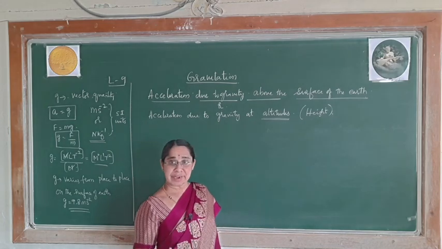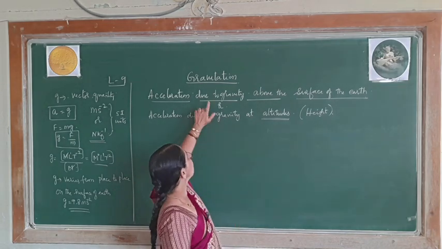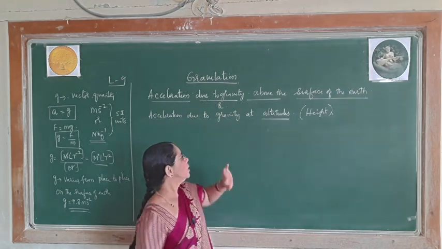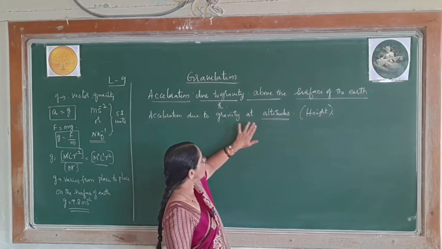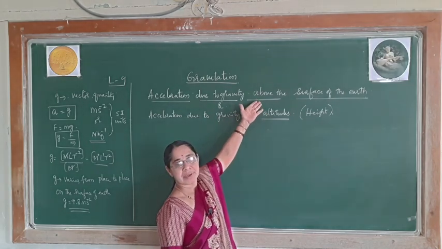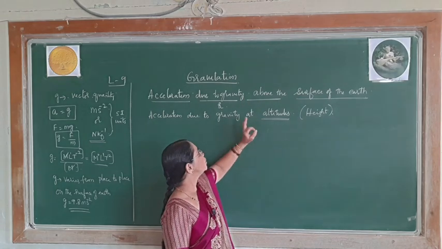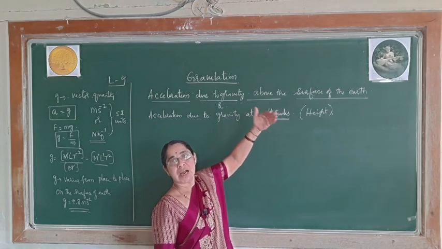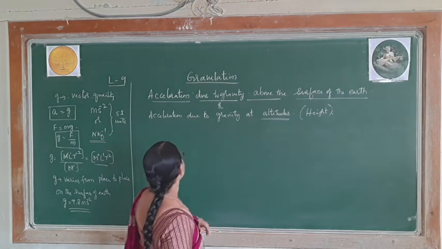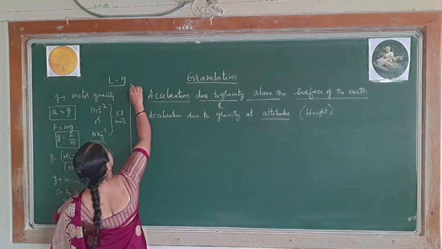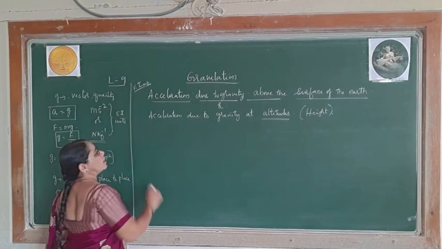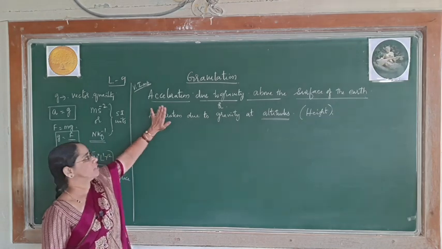You have every possibility to get the question, acceleration due to gravity above the surface of the earth, or they may just ask you acceleration due to gravity at altitudes. So, altitudes is none other than the same type, or sometimes they give acceleration due to gravity at height above the surface of the earth. Okay. So, this is what you have to remember. This is very important. You will expect it for 5 mark or maybe for 3 mark derivations.